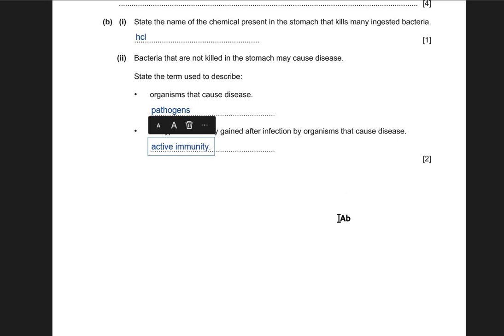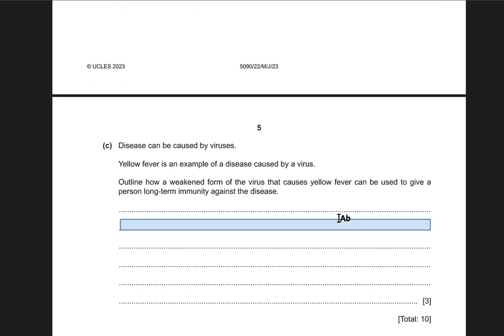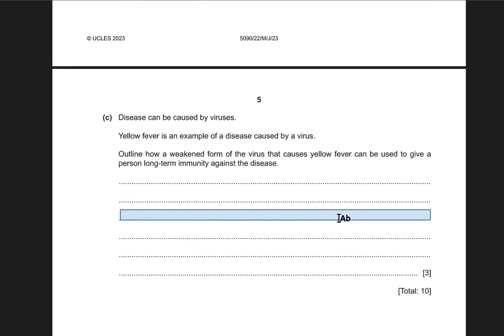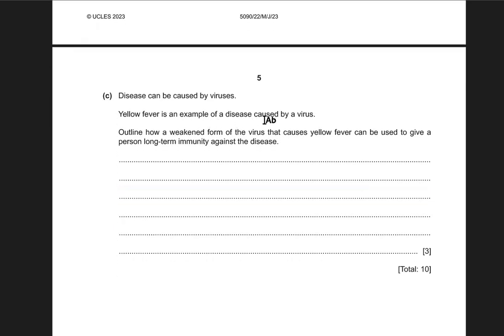All right. So part C says that disease can be caused by viruses. Yellow fever is an example of a disease caused by a virus. Outline how a weakened form of the virus that causes yellow fever can be used to give a person long-term immunity against the disease. So what happens is that a weakened form of virus means vaccination.